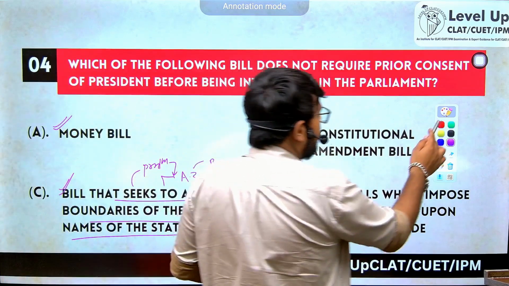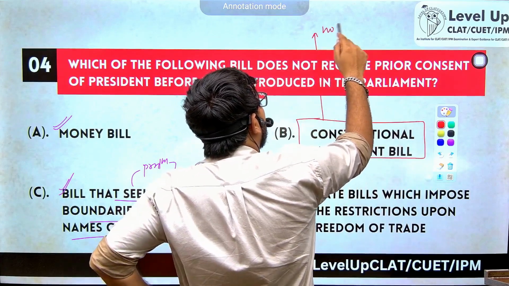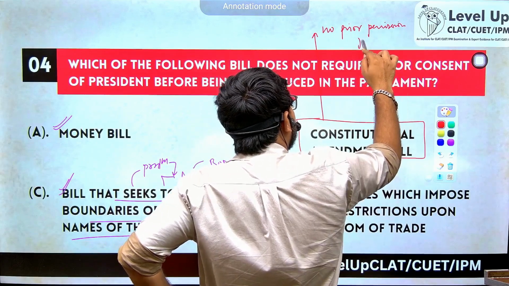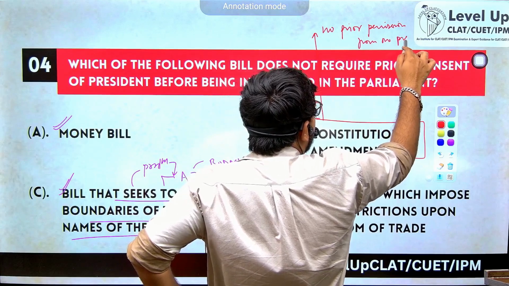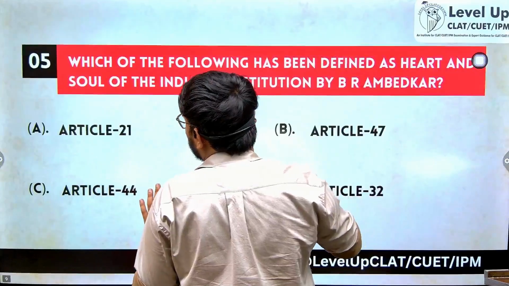The answer is constitutional amendment bill. To introduce a constitutional amendment bill, no prior permission from the President is needed. We'll take a separate class on types of bills, but for now let us solve these questions.